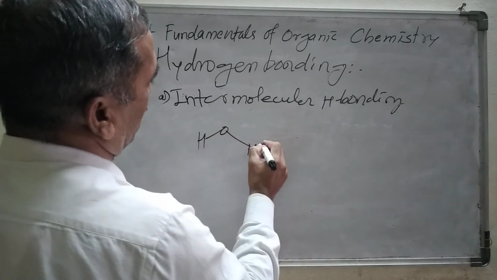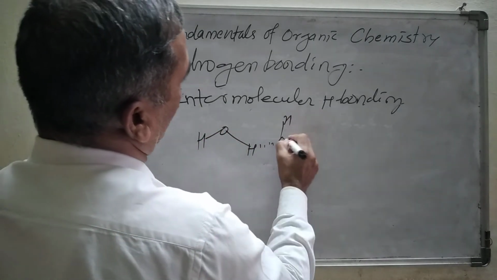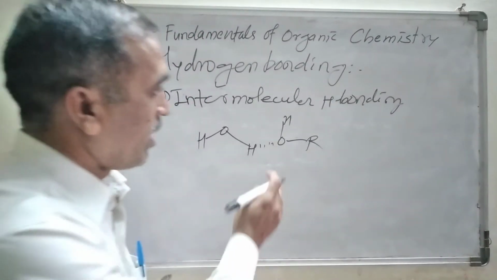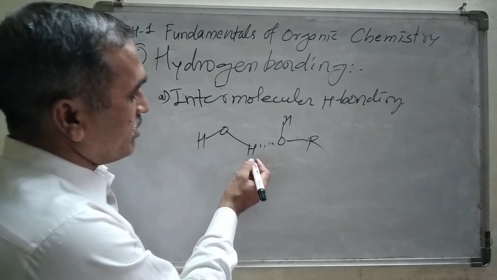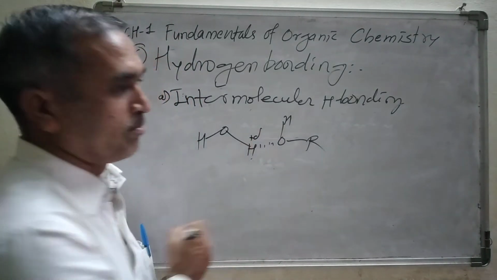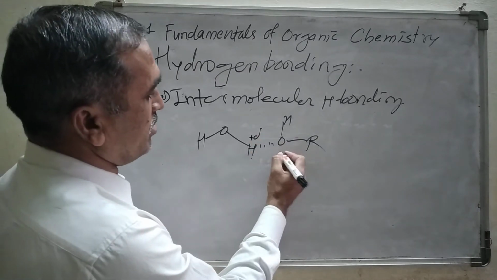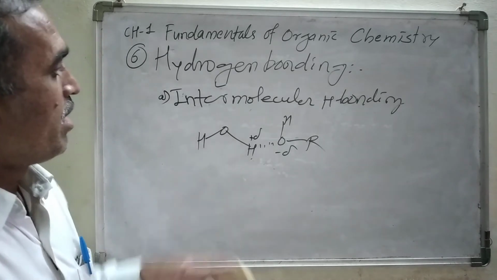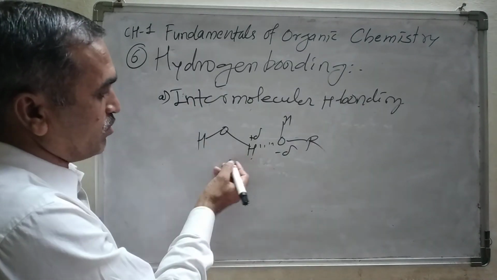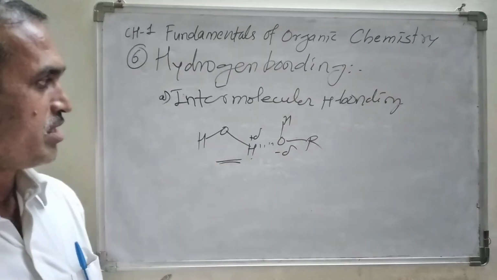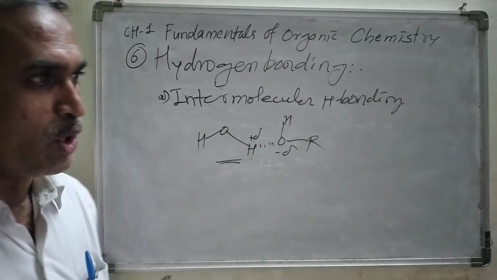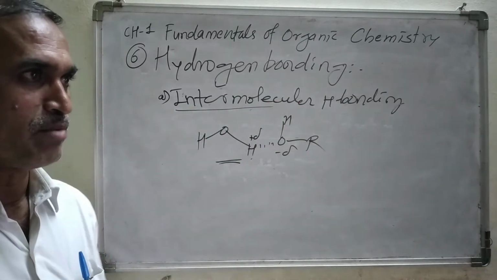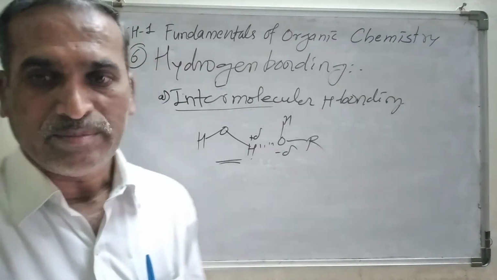As we know, a water molecule can form hydrogen bonding with alcohol, and alcohol has the functional group OH. Here the hydrogen atom has a delta plus charge and oxygen has a delta minus charge, so an electrostatic force of attraction is there. There are two different molecules, one is water and one is alcohol, and that's why it is known as intermolecular hydrogen bonding.